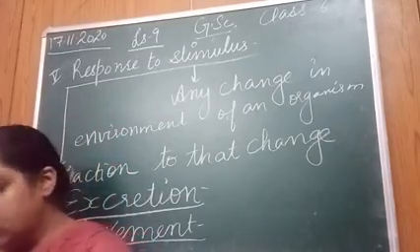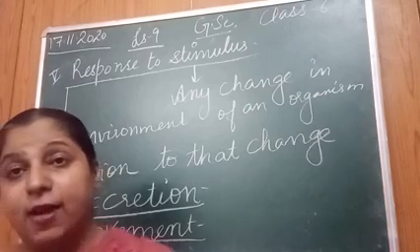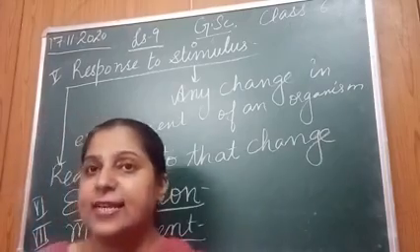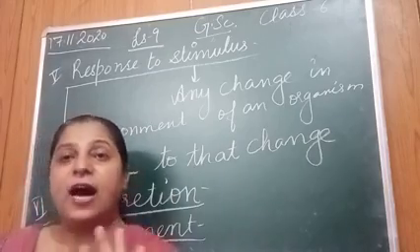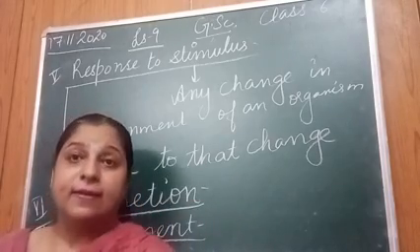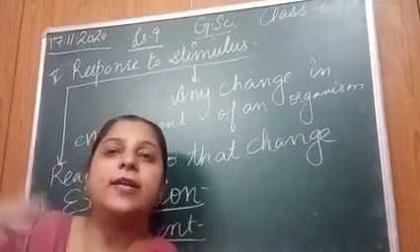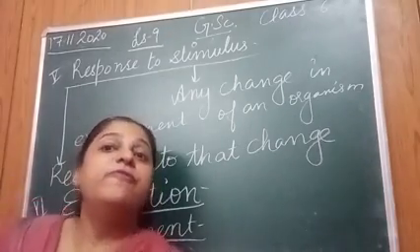Even plants also show movement. Bache, although they are fixed, their roots are firm on the ground, but they show movement. As I told you, some plants droop down their leaves. Sunflower turns its head. This is their movement. Even the shoot grows towards the sunlight, right? It is also the movement.